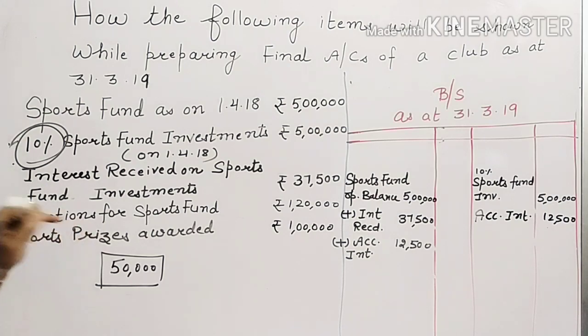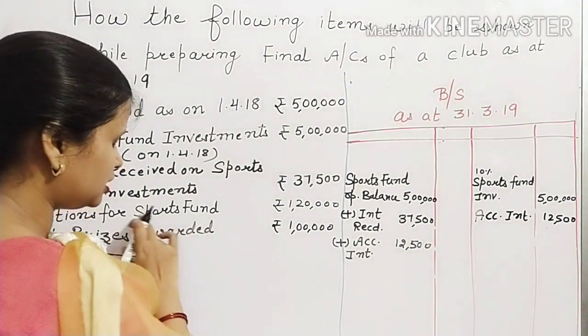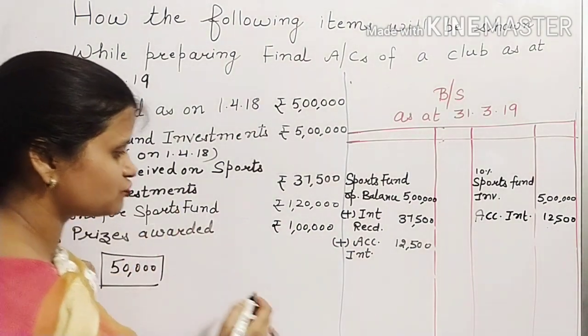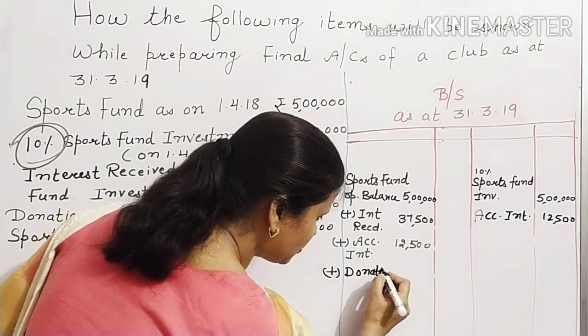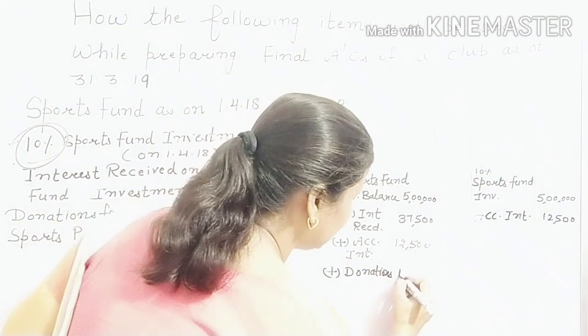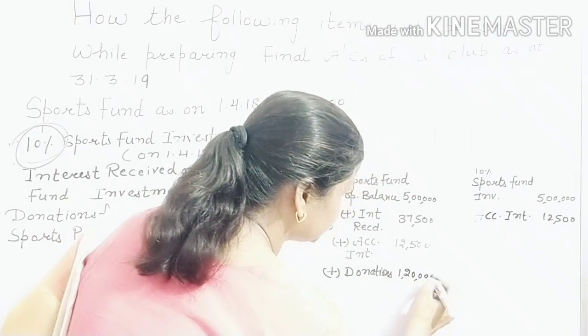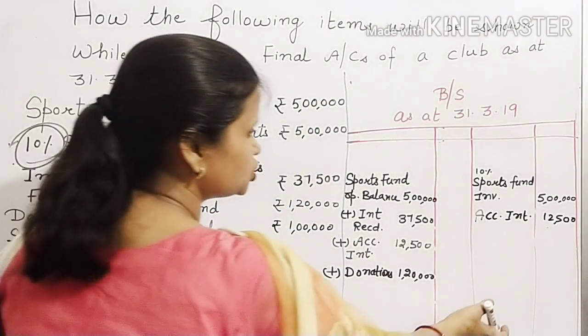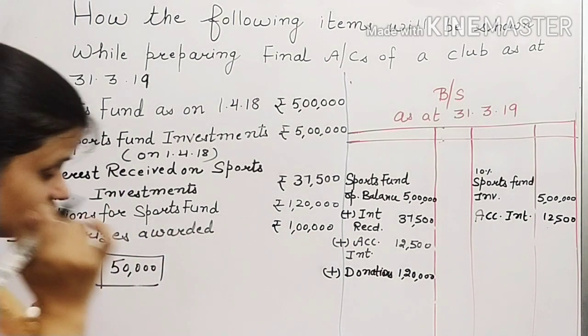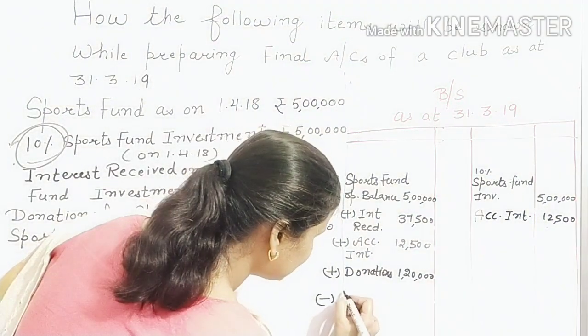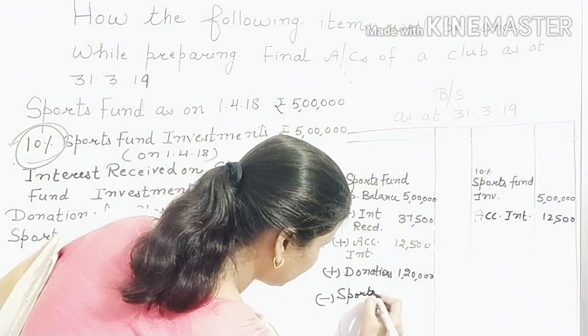Next, you have received donations. So the donation received for the sports fund will be added to the sports fund. How much amount have you received? 1,20,000. You don't have to show the position of the cash, only the other accounts which will be affected by these transactions. Next one is sports prizes awarded. So these will be deducted from the sports fund balance.